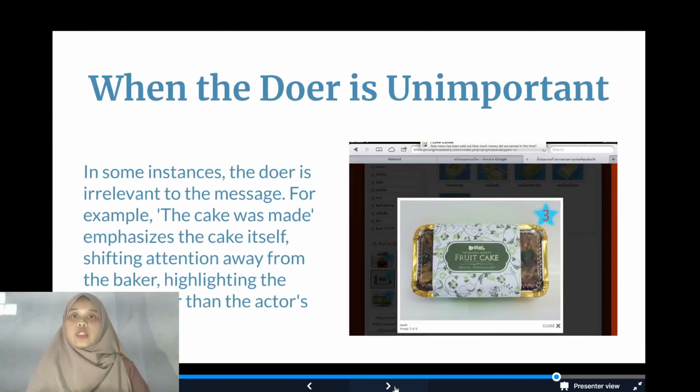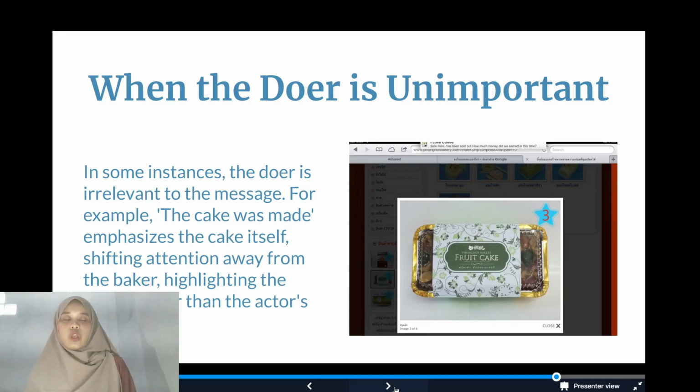So when the doer is unimportant, in some instances the doer is irrelevant to the message. For example, the cake was made. It emphasizes the cake itself, shifting attention away from the baker, highlighting the result rather than the actor's identity.